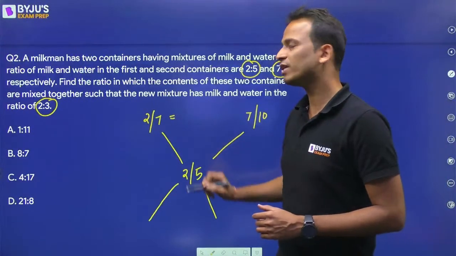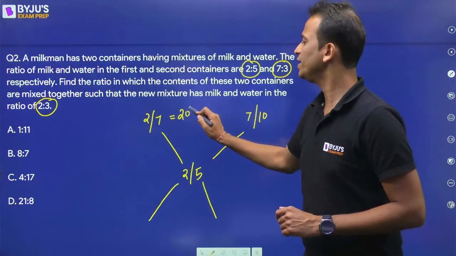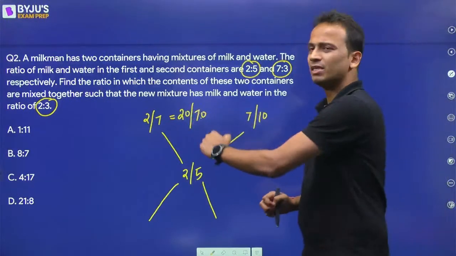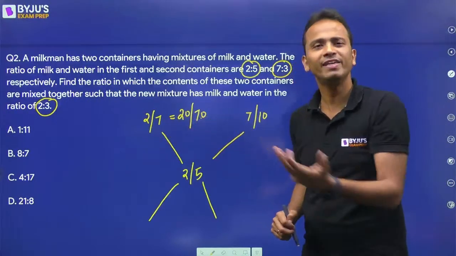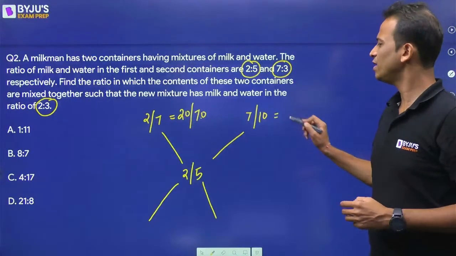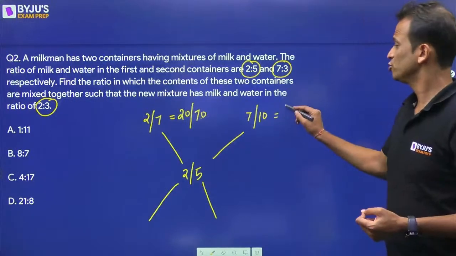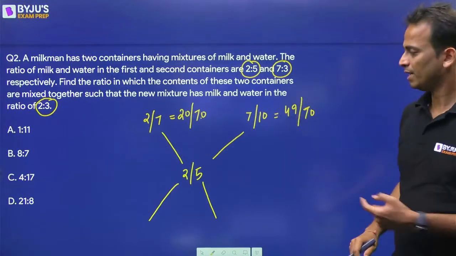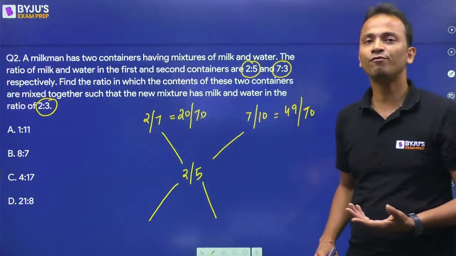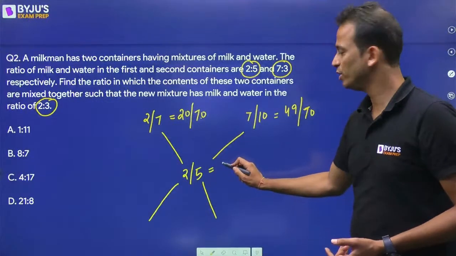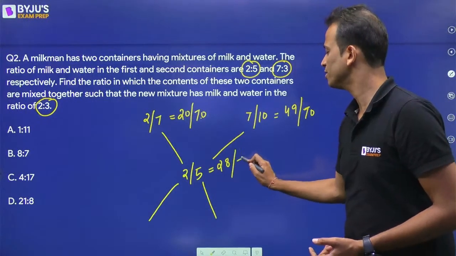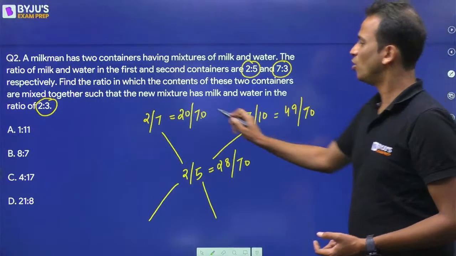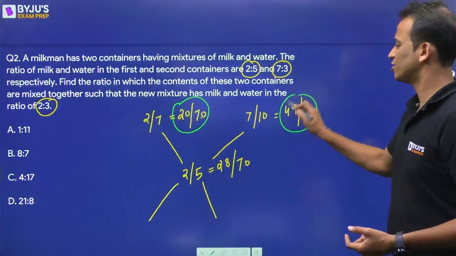So I can write this first fraction as 20/70. I multiplied by 10. 2/7 and 20/70 are one and the same thing. In the second one, what am I doing? Multiply by 7. So 49/70. This is the second fraction. In the third case, I'll multiply it by 14. So this will be equal to 28/70. Okay. So now you can apply alligation on these three fractions.